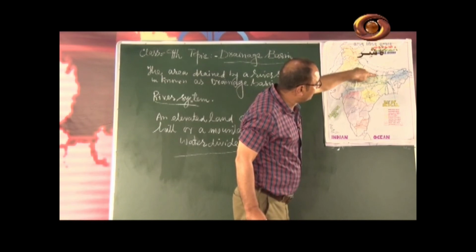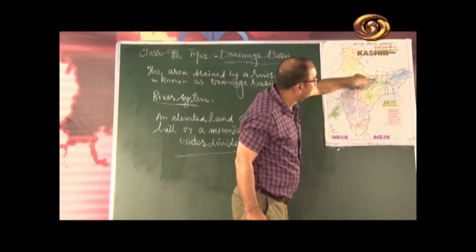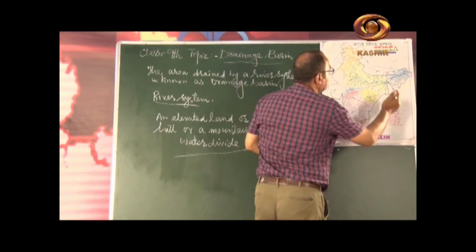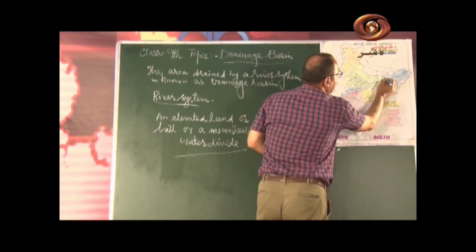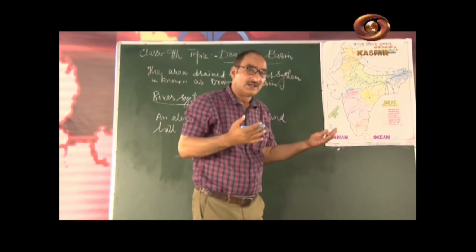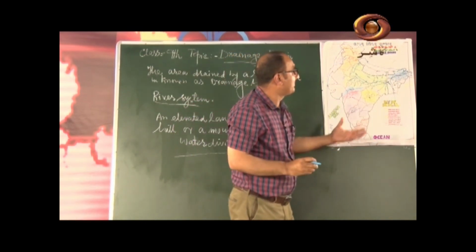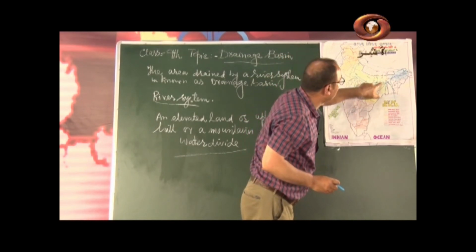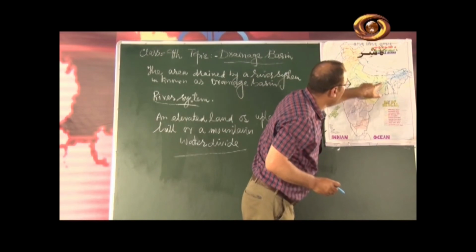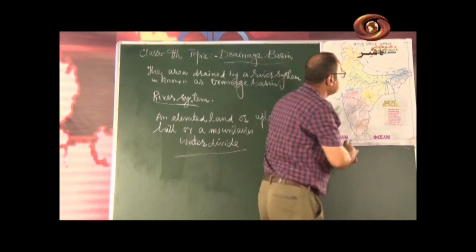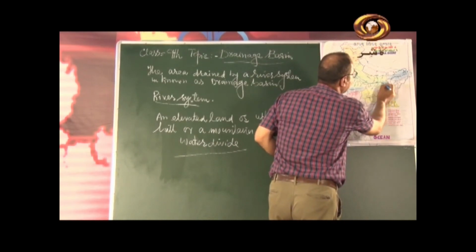It passes through Bihar and meets Ganga at Patna. Further, Kosi is a very important river, with its source in the Nepal Himalayas, and it meets Ganga at Bhagalpur in Bihar.